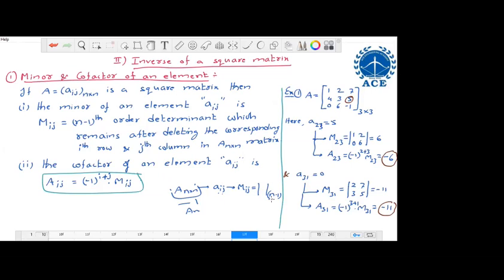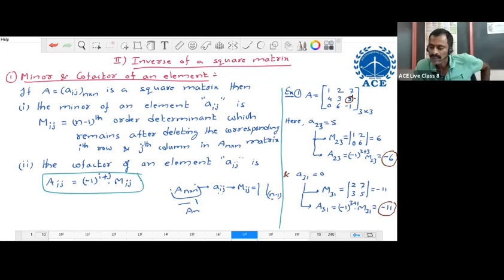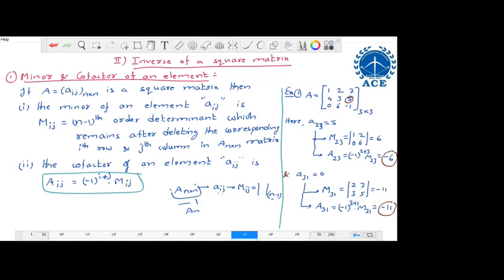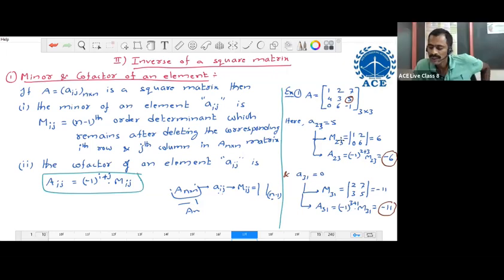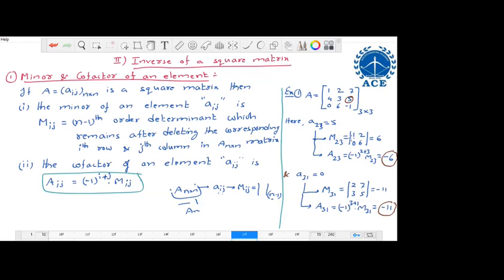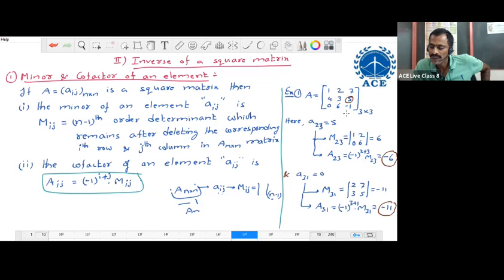Means like suppose here we took 5, sir. Corresponding elements we need to remove, right? Yeah. Suppose 5 belongs to which position? Second row, third column. Its position is 2 3. For this element, if you want to find the minor, that is denoted by M23. If you want to write the determinant, then we delete its corresponding second row and third column. So we can write the determinant of 2 by 2: 1, 2, 0, 6. That is a minor. Okay, sir.